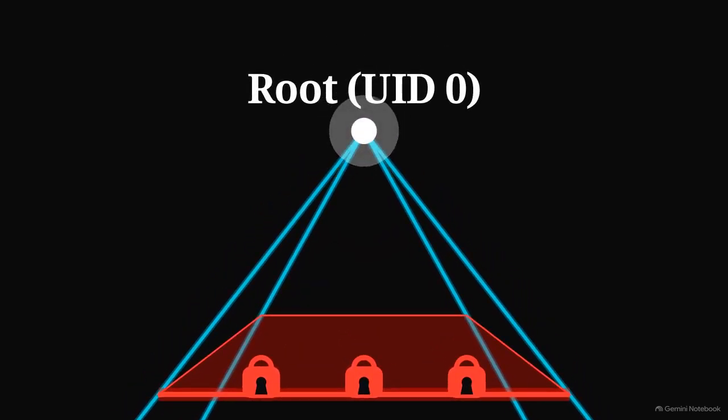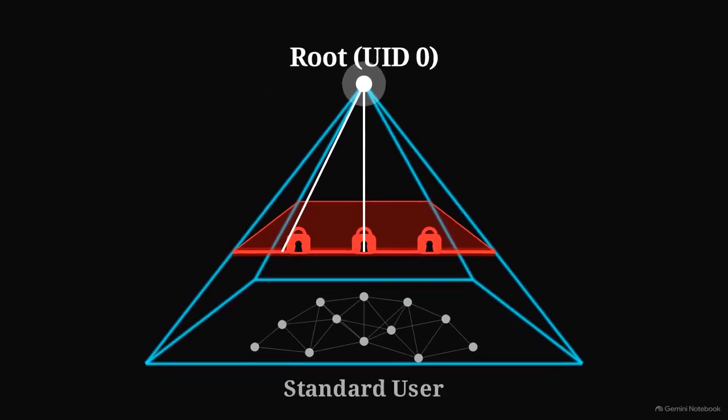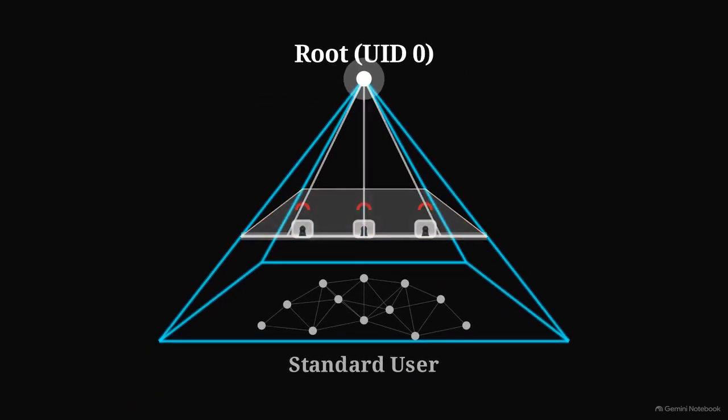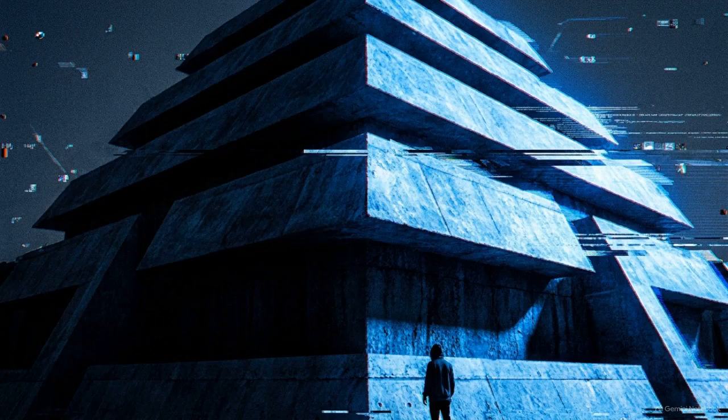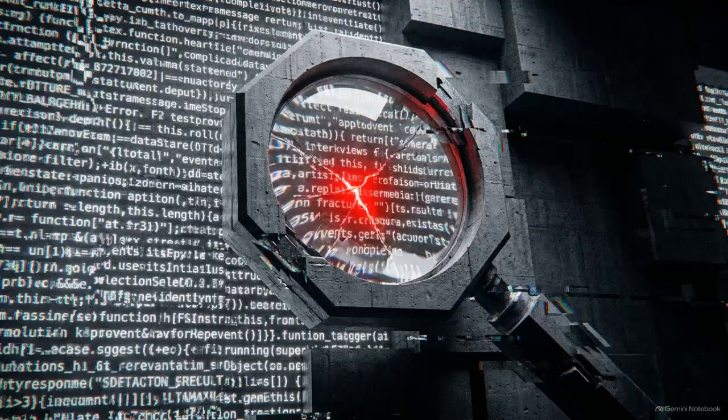But at the apex sits root. This account controls the kernel, the hardware, and every bit of data on the disk. Achieving this level means the attacker owns the hardware. Dark Knight is currently at the bottom of this architecture. To reach the top, he has to hunt for a structural flaw in the way we've assigned permissions.